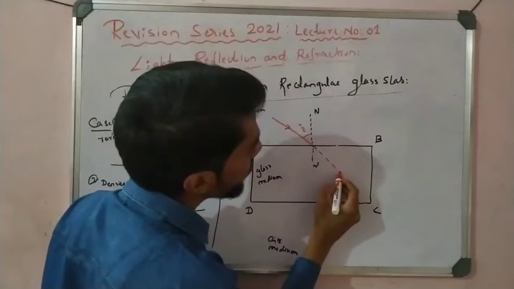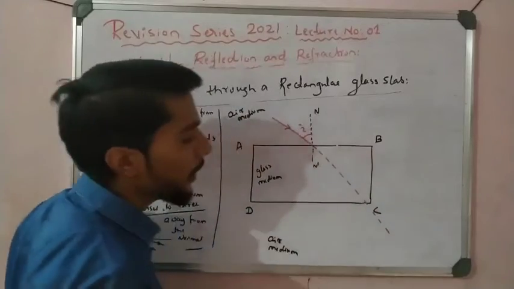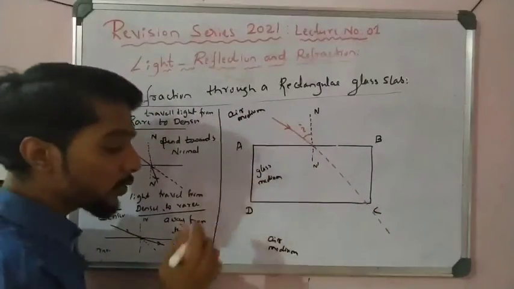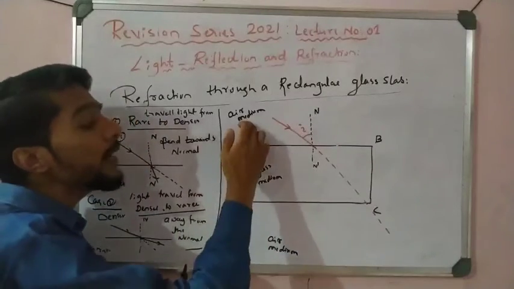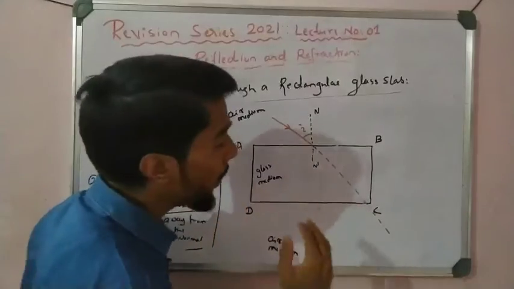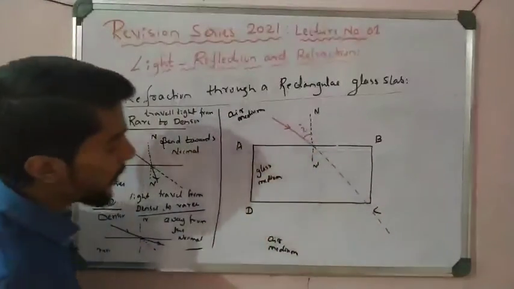Like that. But due to the presence of a different medium, air to glass, we know that when light travels from one medium to another medium, it is bent. Okay, and there are two types of bending. One is away from the normal and one is towards the normal. But in this case, what happens?